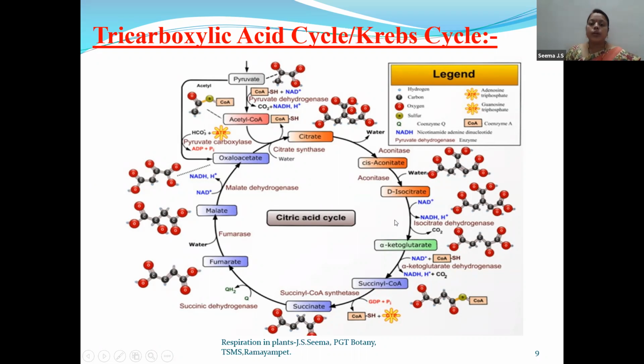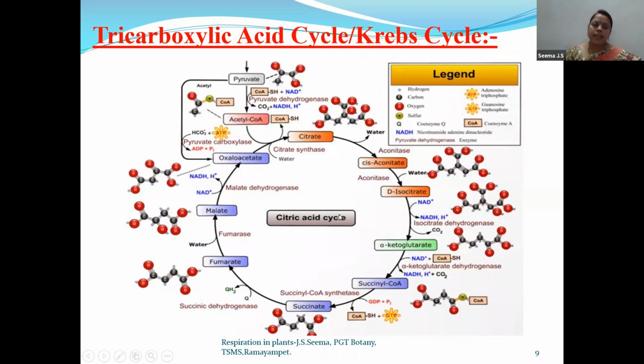And children, over here, oxalosuccinic acid occurs. That is, isocitrate will undergo oxidation reaction and form oxalosuccinic acid. And this oxalosuccinic acid will undergo the first oxidation reaction.